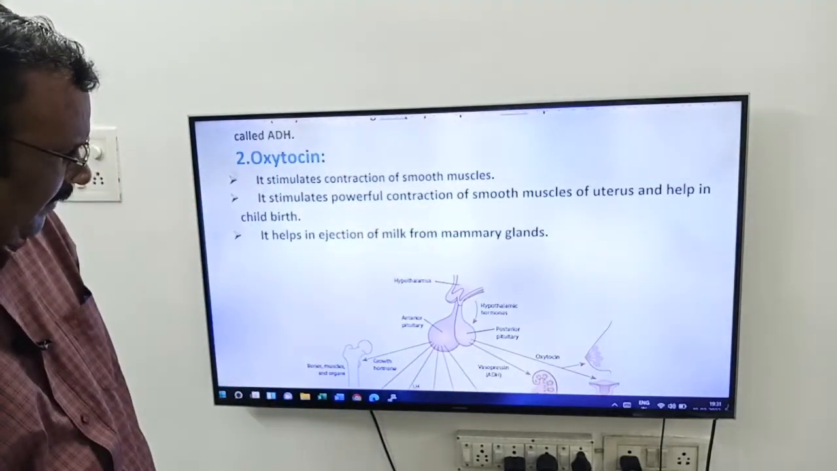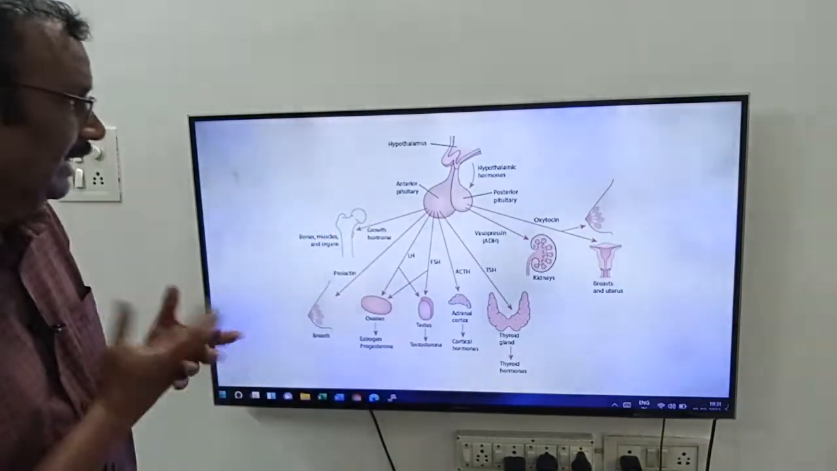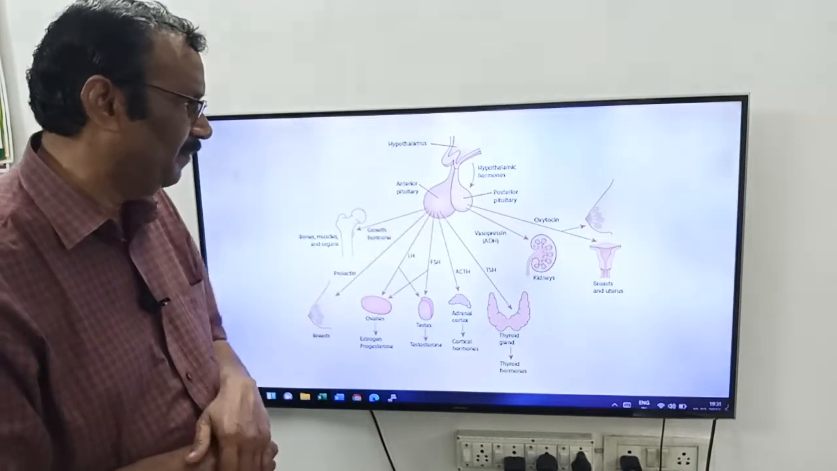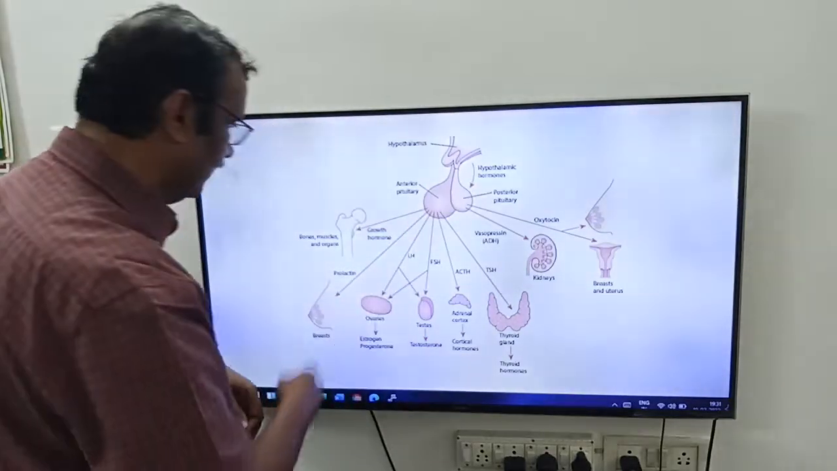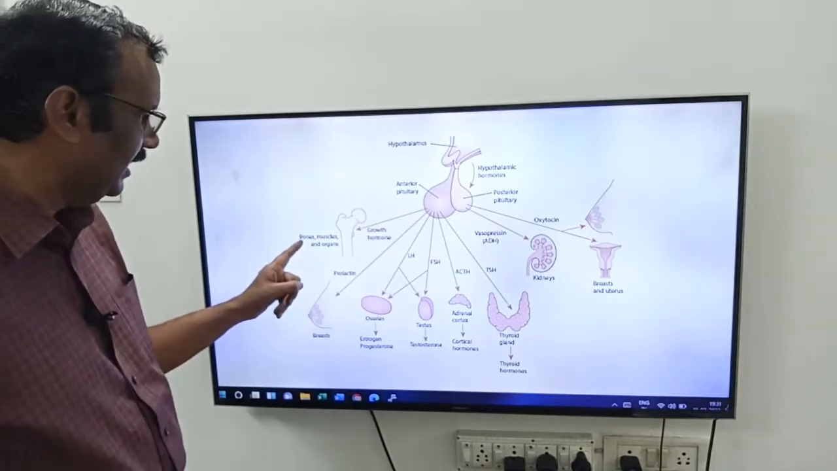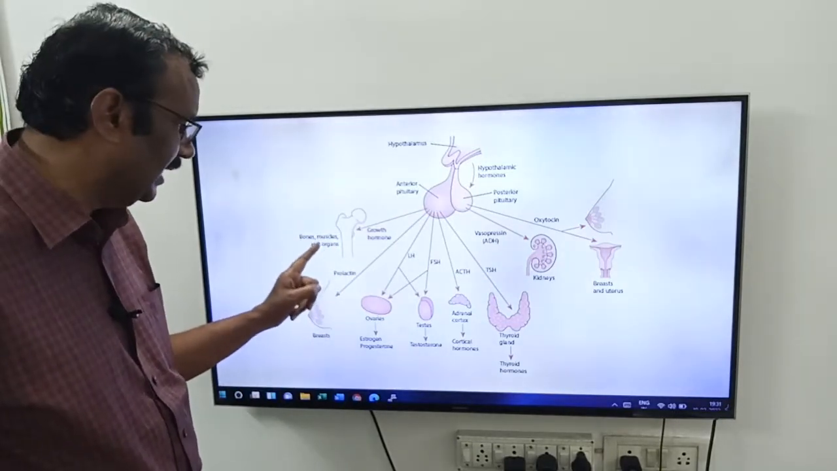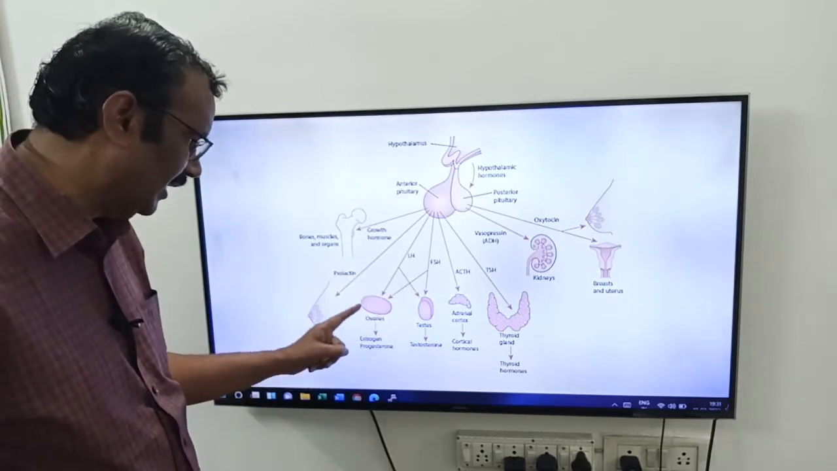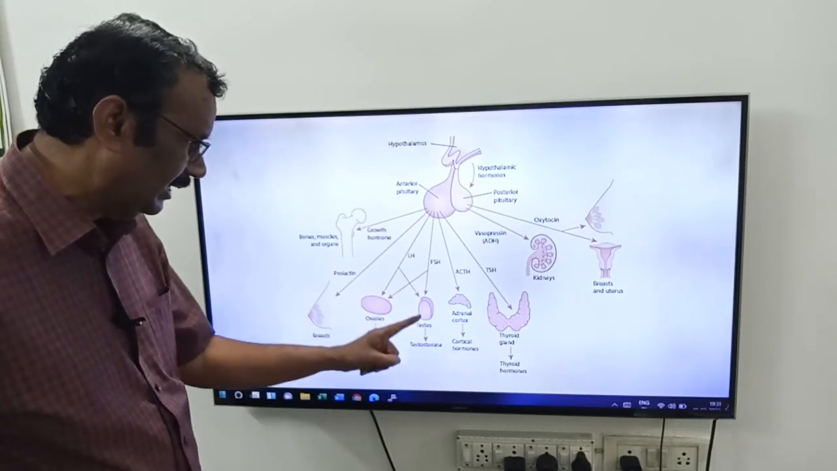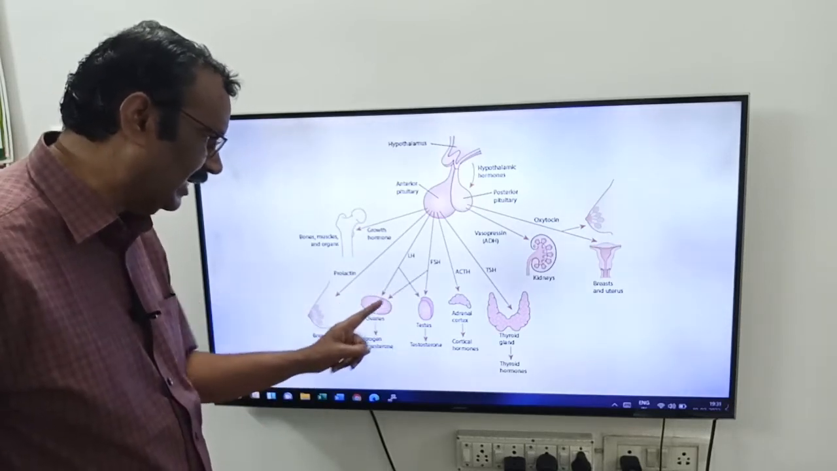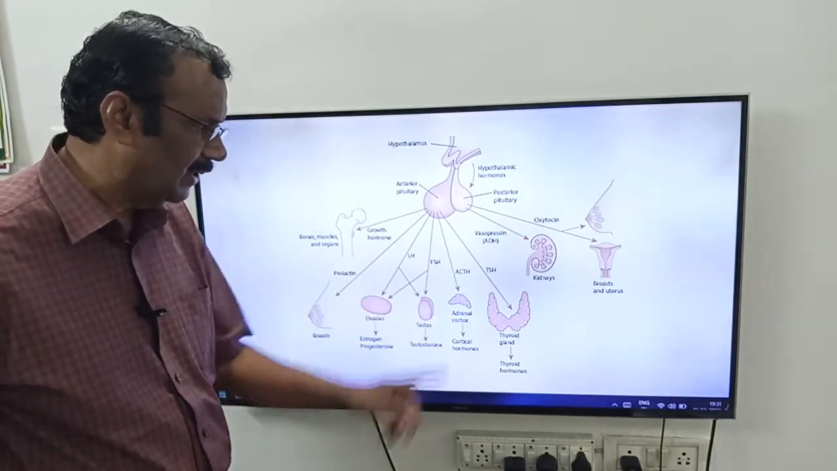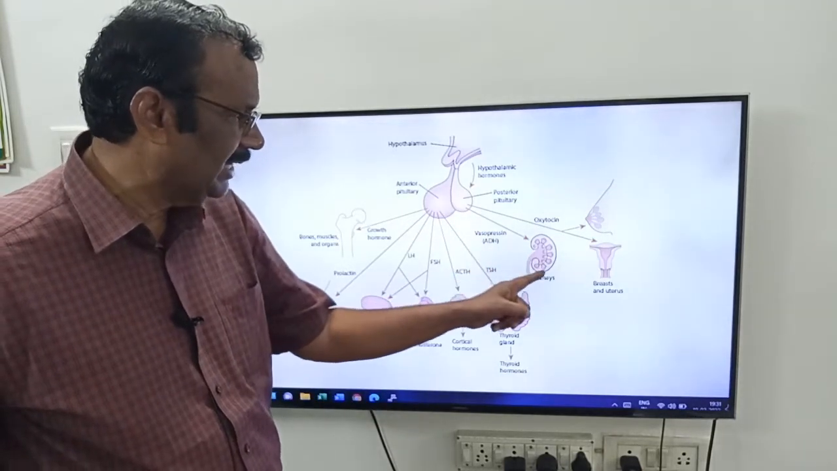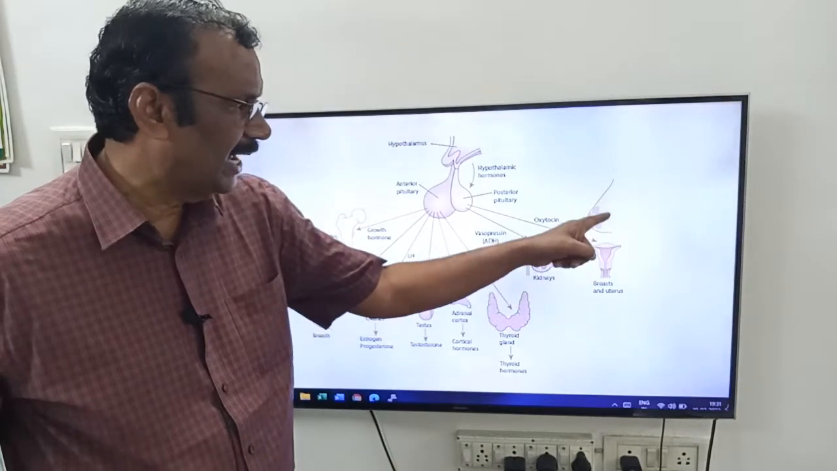Now you see this diagrammatical representation of the hormones. This is the anterior lobe, this is the posterior lobe. First the anterior lobe. Growth hormone helps in the development of bones, muscles and other organs. Next, prolactin: mammary glands or breast. LH: ovaries and testis. FSH: ovaries and testis. ACTH: adrenal cortex. Thyroid stimulating hormone: thyroid gland. Vasopressin or ADH: kidneys. Oxytocin: uterus and mammary gland.